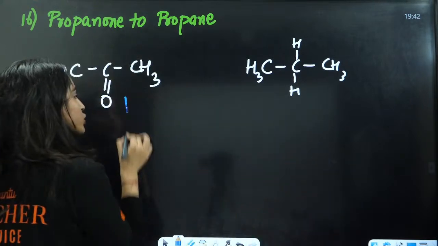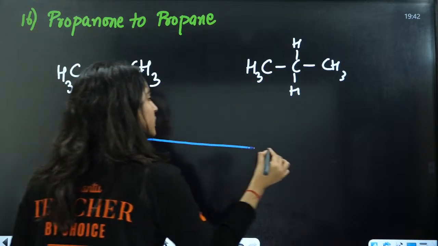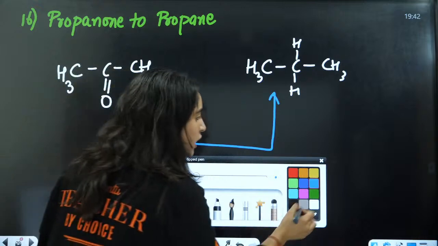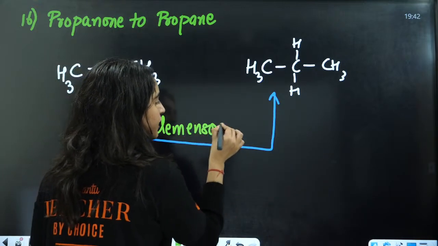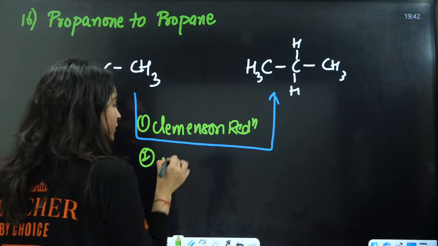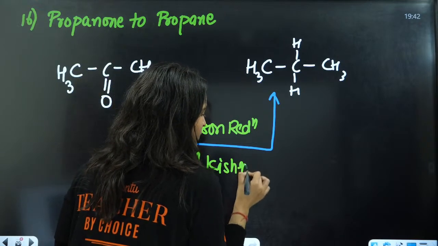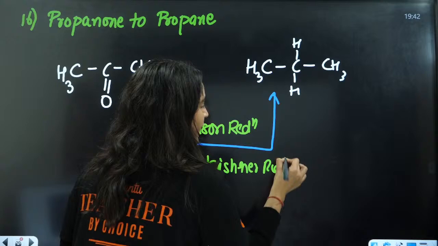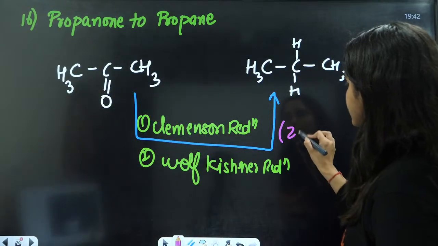You can do this with two methods here. The first can be Clemmensen reduction. The second can be Wolff-Kishner reduction. In Clemmensen reduction, you use zinc amalgam in acidic conditions.